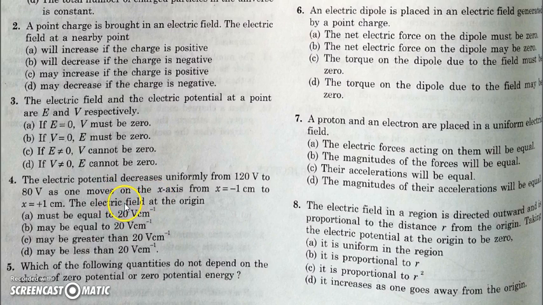Now the question is demanding the field at the origin. The field at the origin may be greater than or equal to 20 volt per centimeter, because the field has an x component which is 20. Nothing is specified about the y and z components. So if y and z components are there, the field will be more than 20, and if they are 0, then the field will be equal to 20. So we should go with options A and C.